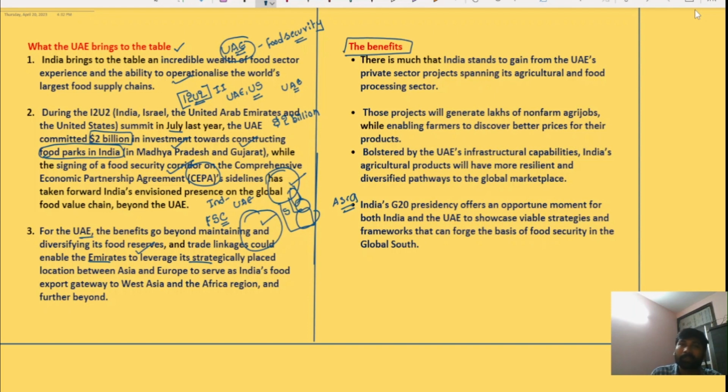So what will be the possible benefits of this food security partnership between India and the UAE? The benefits include that there is much that India stands to gain from the UAE's private sector projects.